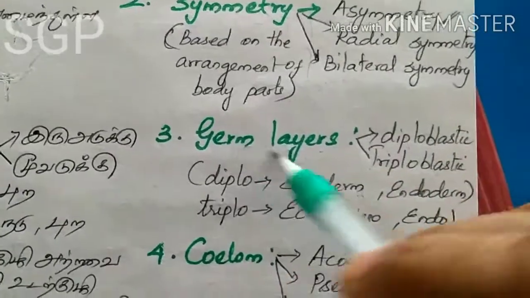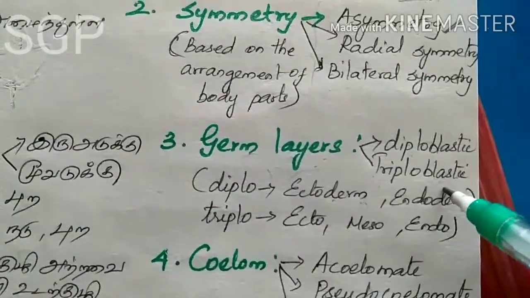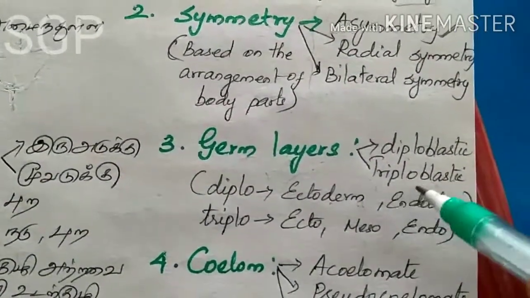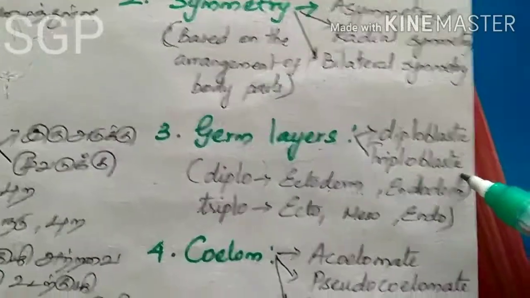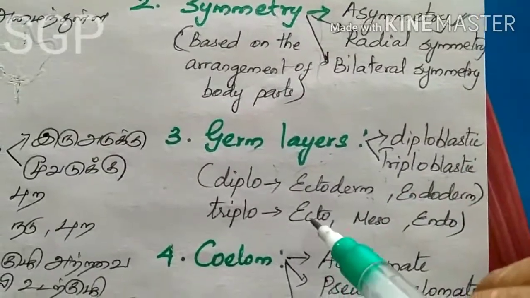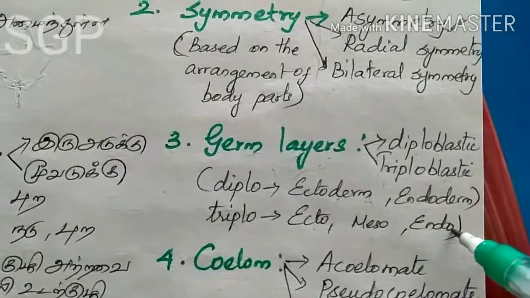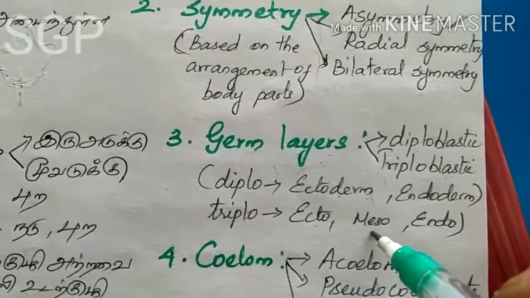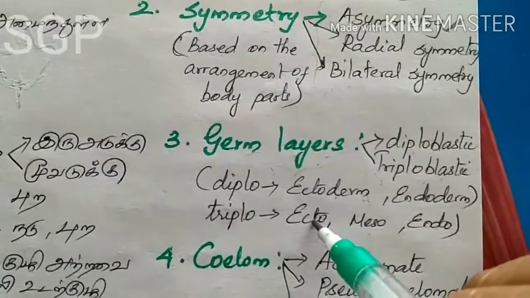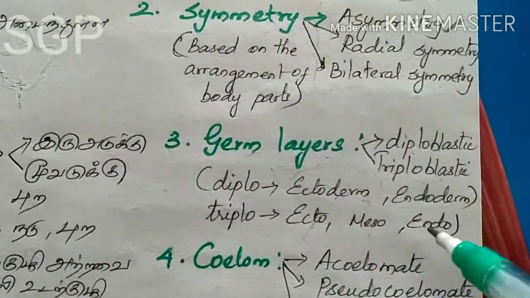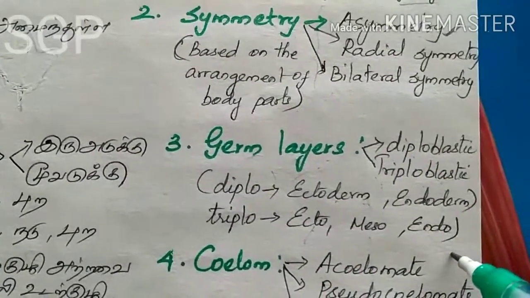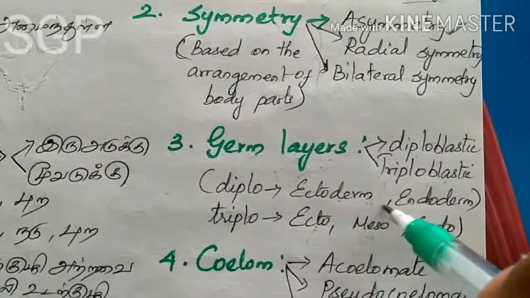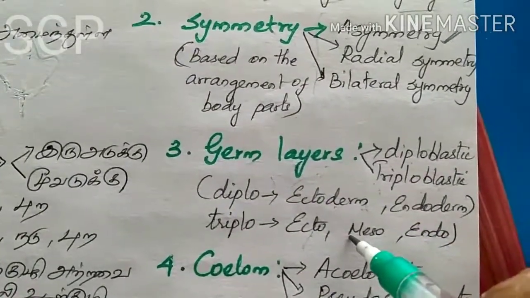If the germ layers are 3 in number, we call it a triploblastic organism. The 3 layers are ectoderm, endoderm, and between these two, the mesoderm is also present. Some organs are formed from ectoderm, some from endoderm, and the rest from the mesodermal layer.